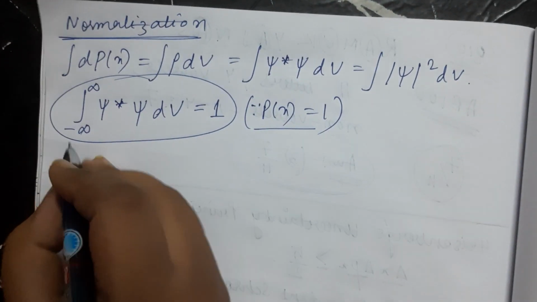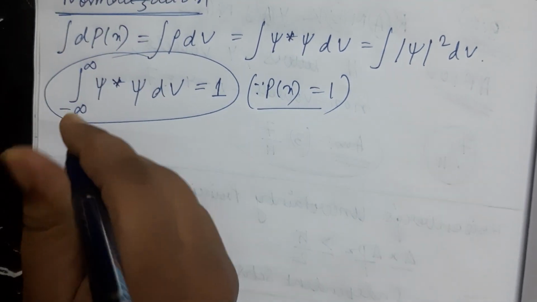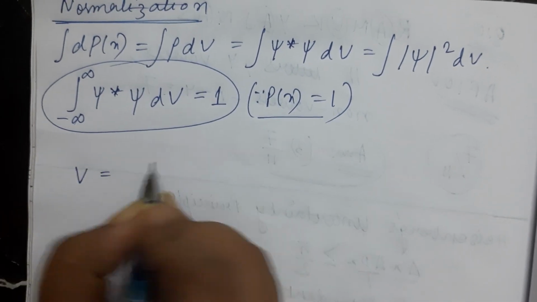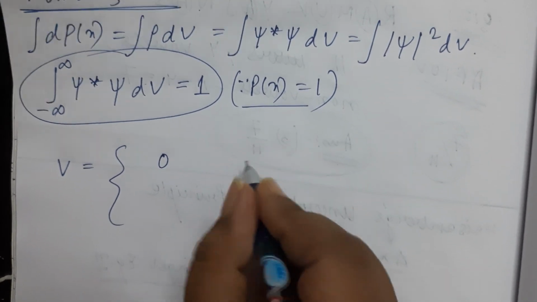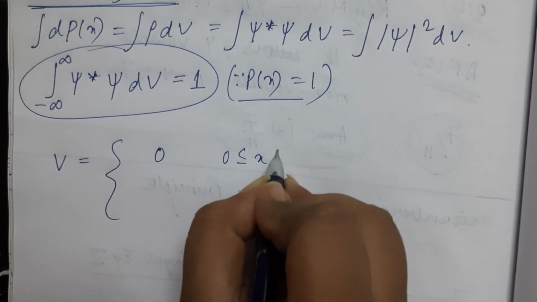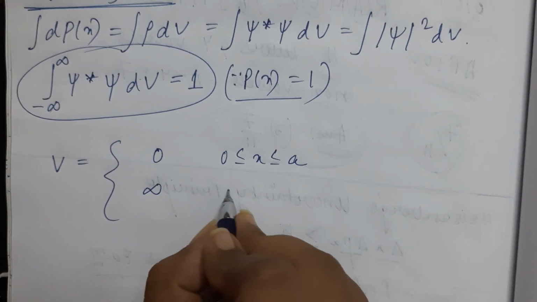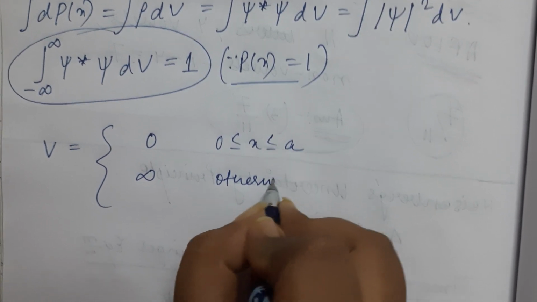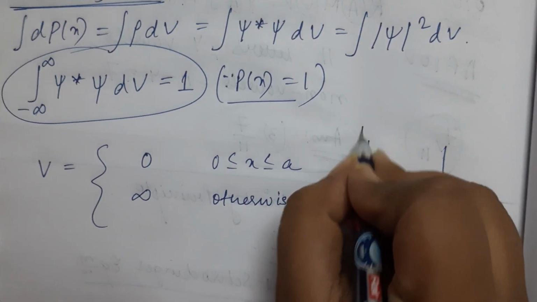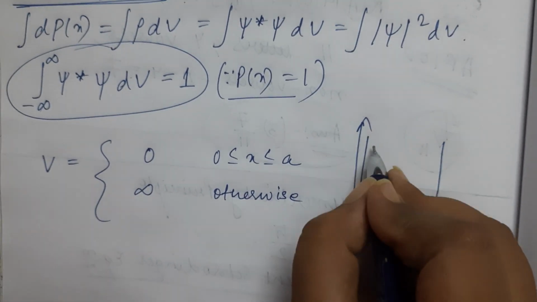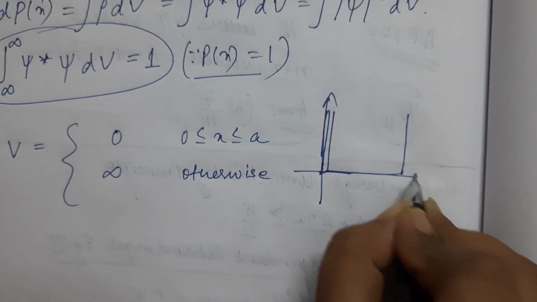And I am introducing the infinite potential well here. If I have a potential like this, that is V is equal to 0 in a specific region, say from 0 less than or equal to x less than or equal to a, and the potential is infinity otherwise, that is we have a potential well like this, where this represents the potential V of x and this represents x.